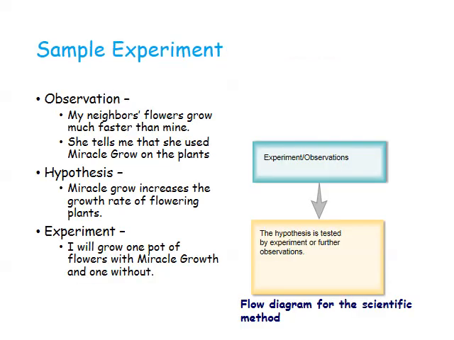Let's look at a sample experiment. So I made the observation that my neighbor's flowers in pots on her front porch grow much faster than mine. And so I asked her if there's anything specific that she does for these plants. And she says that she uses Miracle-Gro on them. So my hypothesis could be that Miracle-Gro will increase the growth rate of flowering plants. So I decided to set up an experiment. I'll grow one pot of flowers with Miracle-Gro and another pot of flowers without.